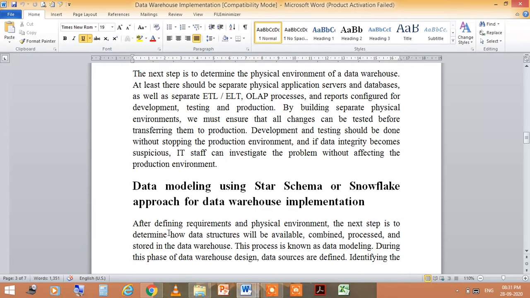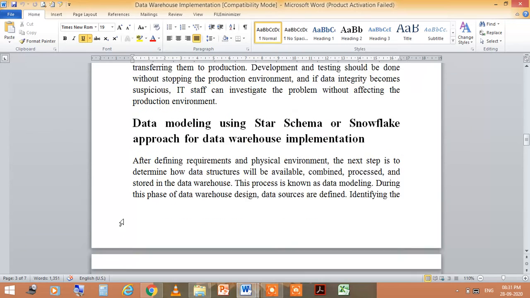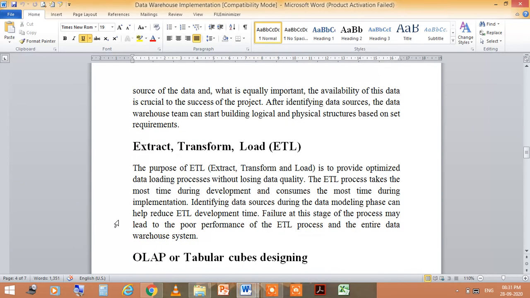This process is known as data modeling. During this phase of data warehouse design, data sources are defined, identifying the source of the data, and, equally important, the availability of this data is critical to the success of the project. After identifying data sources, the data warehouse team can start building logical and physical structures based on the set requirements.